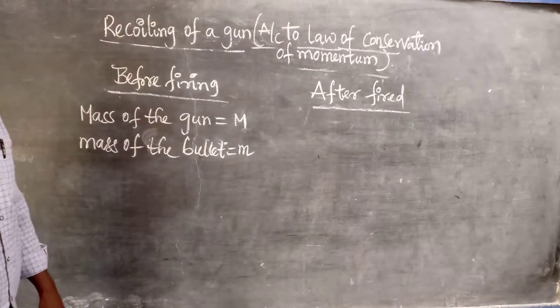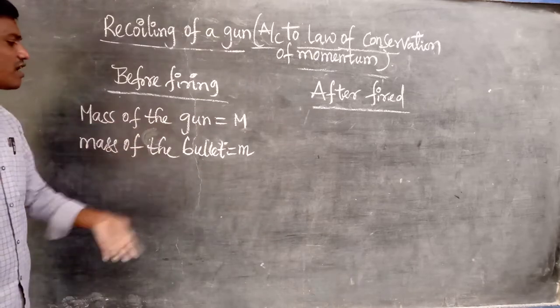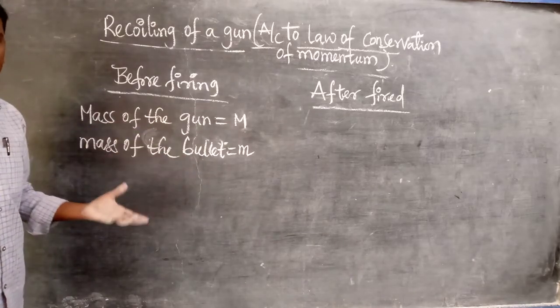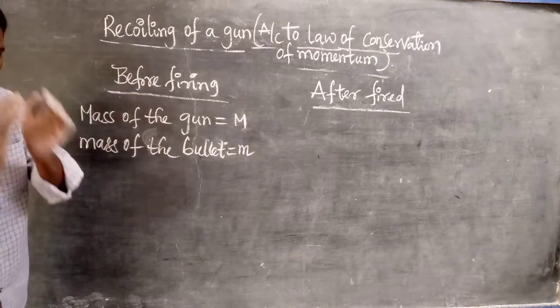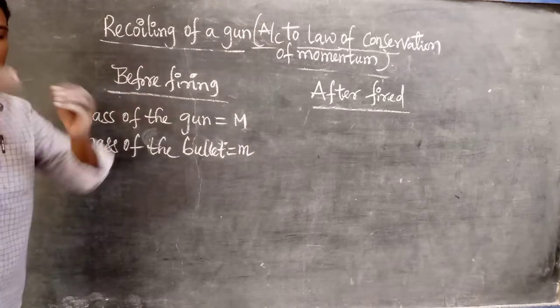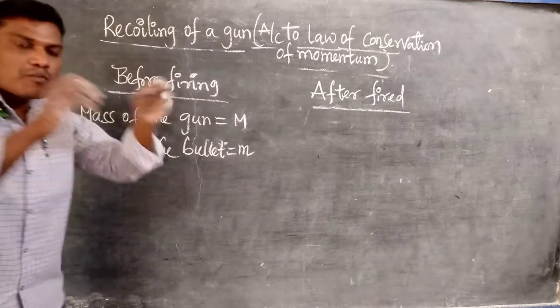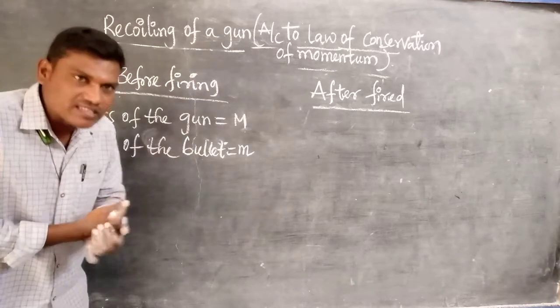Before firing, what is the initial velocity of the bullet and gun? Both are 0. Why? Before firing a bullet, the bullet inside the gun and the gun are both in rest position. When a body is at rest, what is its velocity? 0.